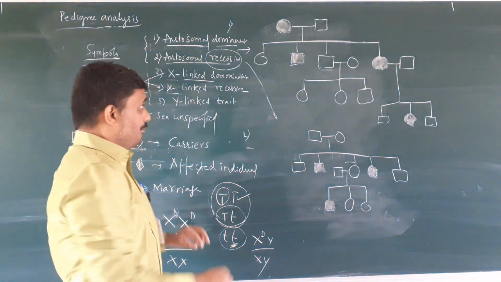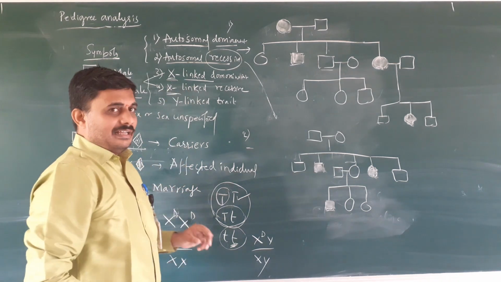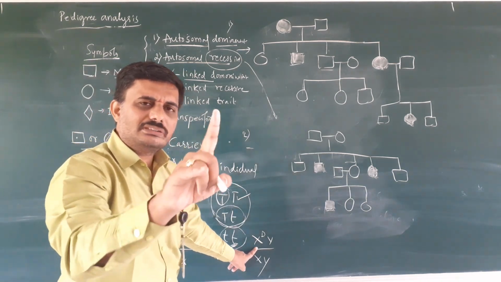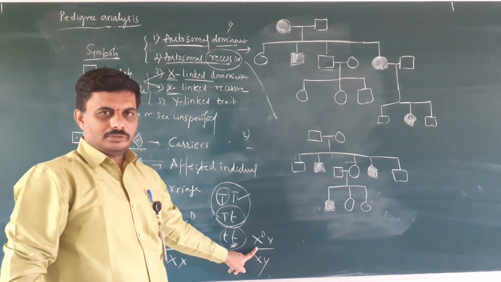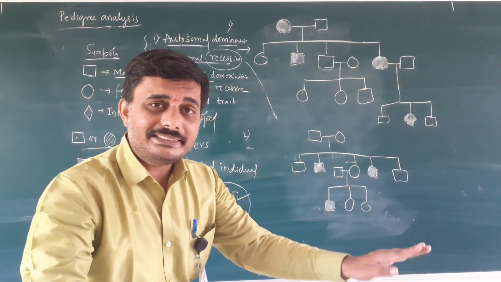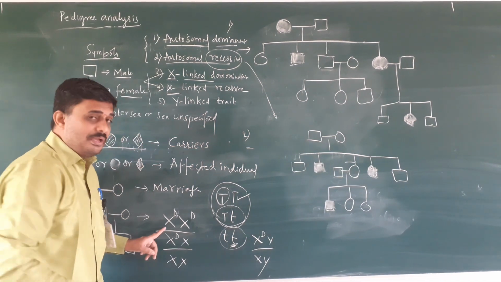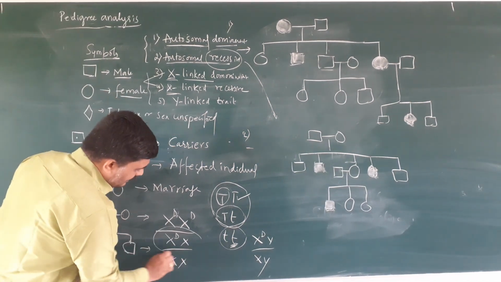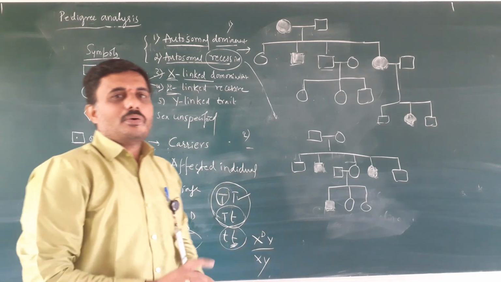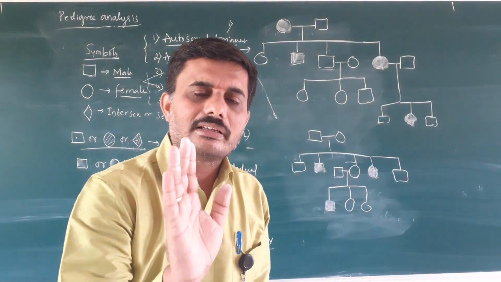But if it is X-linked character, the males are more affected because they are having only one X chromosome and there is no carrier state in males. But the females may be affected and they have the carriers. In X-linked trait, only the females are carriers.